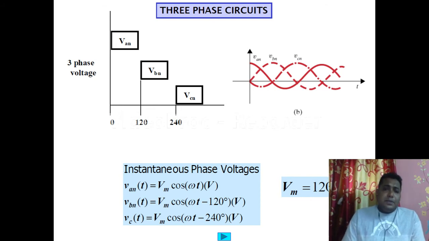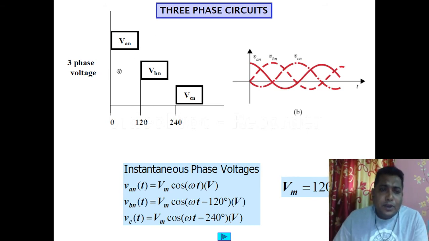In this diagram, we can see two waveforms. In the left-hand side, as you can see, there are three voltages, VAN, VBN and VCN.